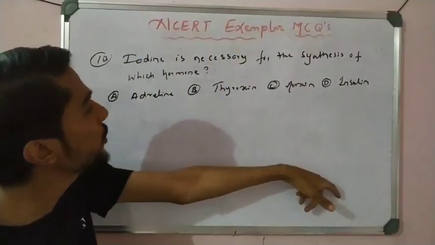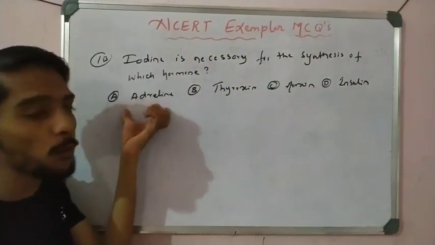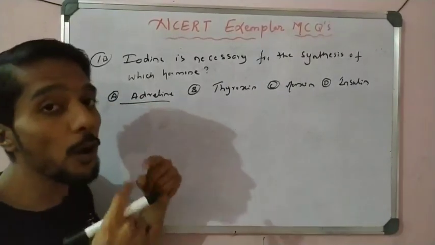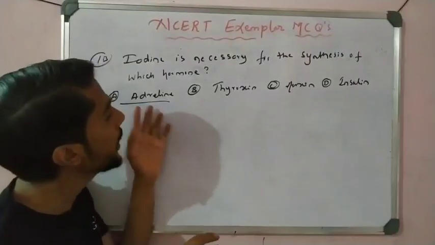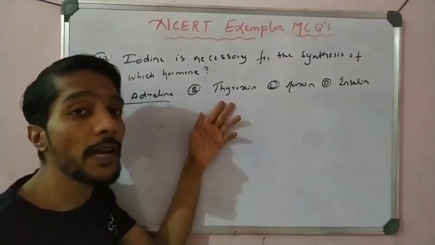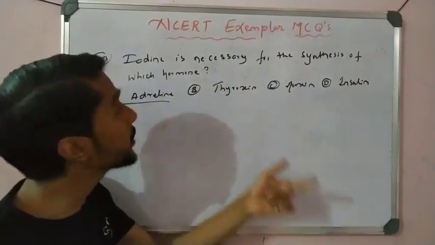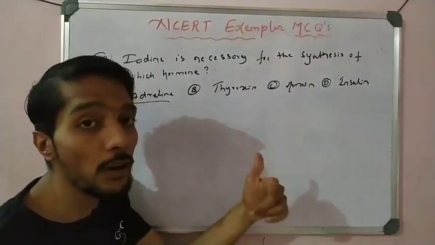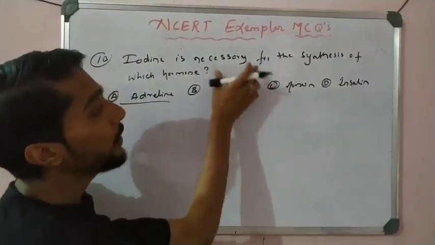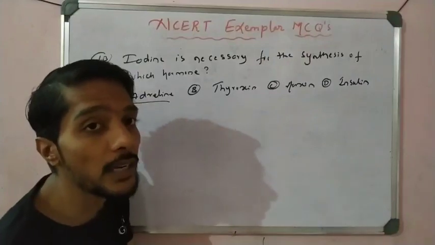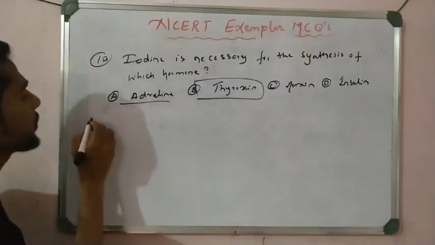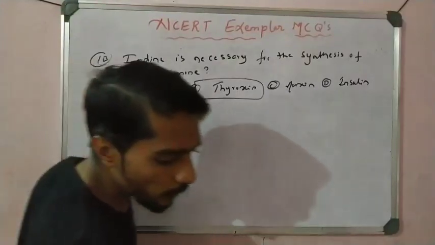See here, the adrenaline hormone is not related, it is present near the kidney, on the left and right side in a pair. Thyroxine is correct, which is present in the thyroid gland. The thyroid gland secretes thyroxine hormone with the help of iodine. That is why the doctor recommends goiter patients take iodine salt to produce thyroxine. If there is no thyroxine, the disease called goiter occurs. So option B is correct. A direct question.